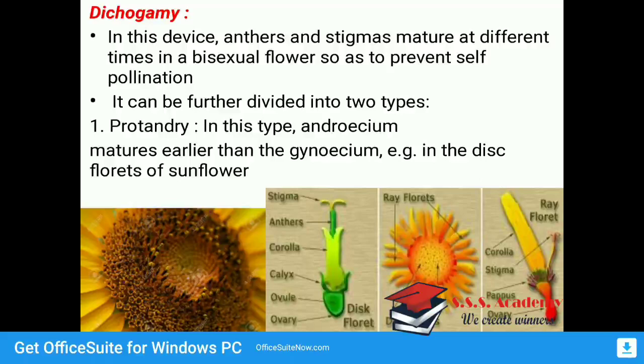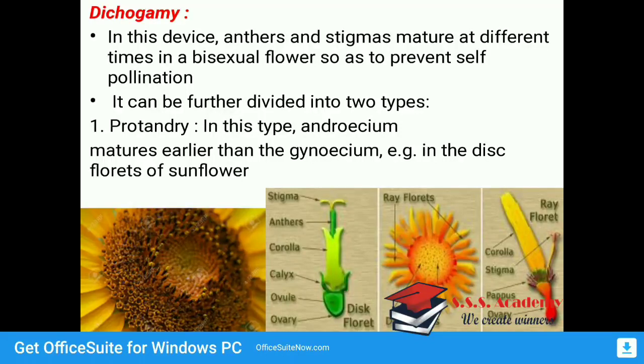Okay, next to those florets, there is a filament-like structure present. If you observe carefully, there is a black colored filament-like structure next to that floret in the first diagram. So what is that? That is called a ray floret, because it looks like a ray. So what is it consisting of? It consists of the corolla, the yellow part. If you observe the fourth diagram, there is a corolla which is yellow colored. Then after that there is a stigma. Then downside there is a pappus, which is a feathery structure, and next to that there is an ovary.